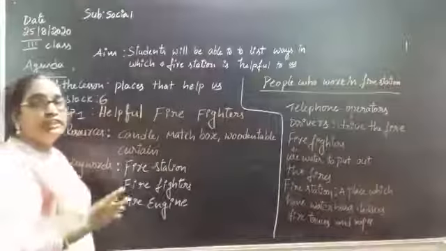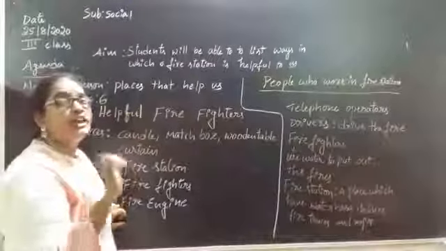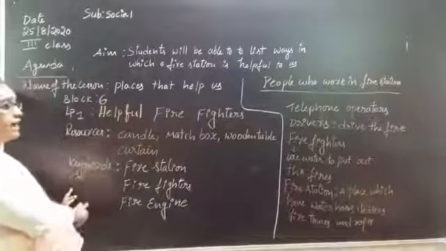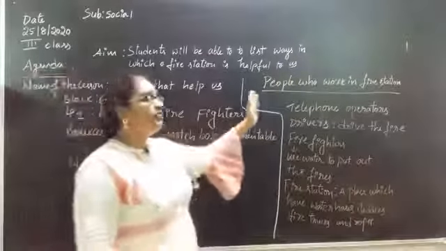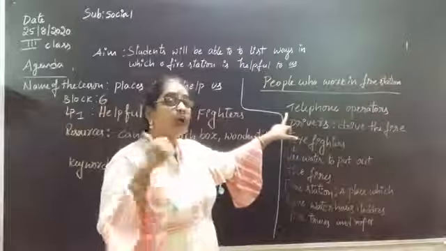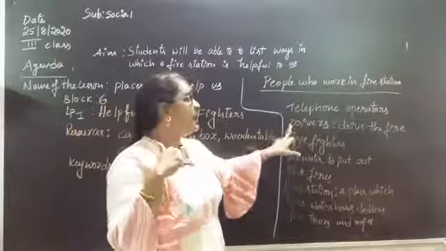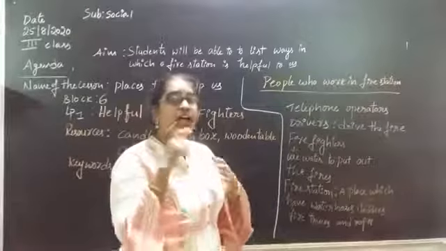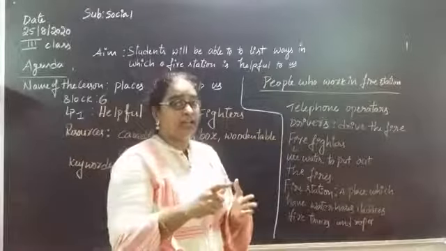After that, what did we do? We read the story to understand how our firefighters help us. Right? After that, we discussed the people who work in a fire station. Who are those people? The telephone operator who receives the phone call from us, and the driver who will drive the firefighters exactly to the place where the fire accident happened.